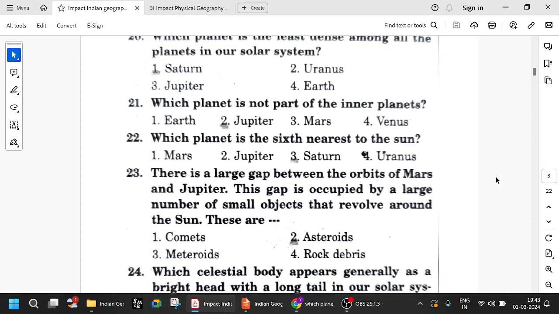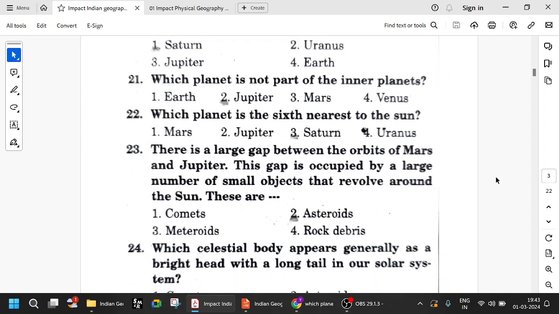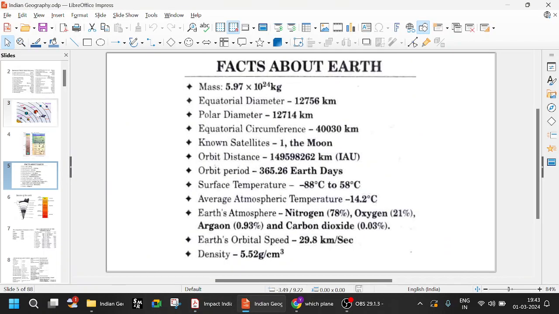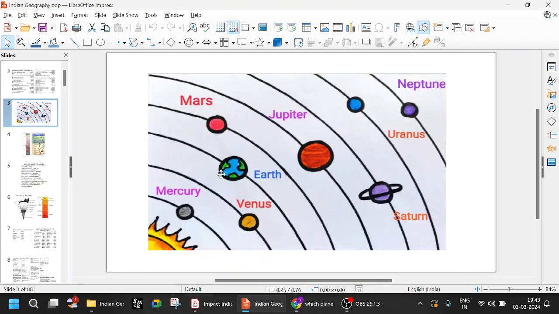Which planet is not part of the inner planets? Mercury, Venus, Earth, and Mars are inner planets. Jupiter, Saturn, Uranus, Neptune are outer planets. Which planet is the sixth nearest to the Sun? It is Saturn. One, two, three, four, five, six. Saturn is the sixth.